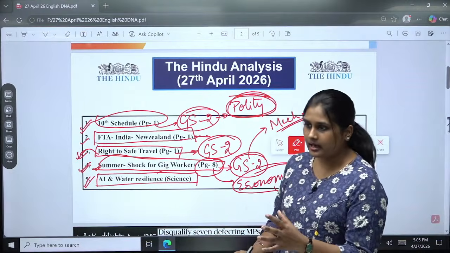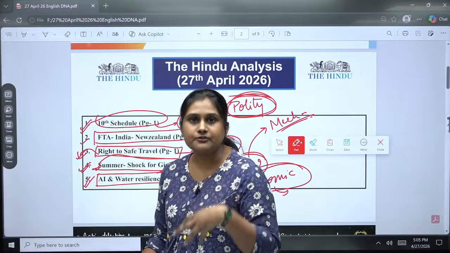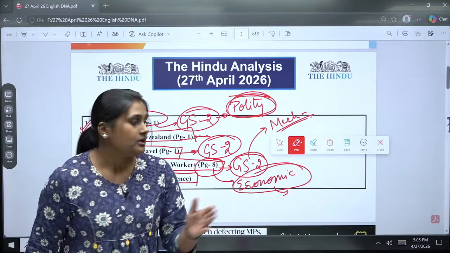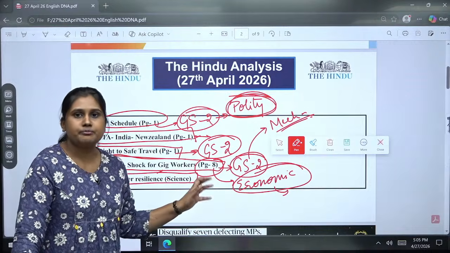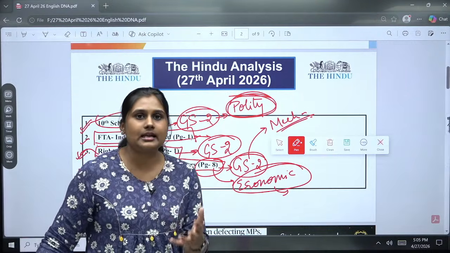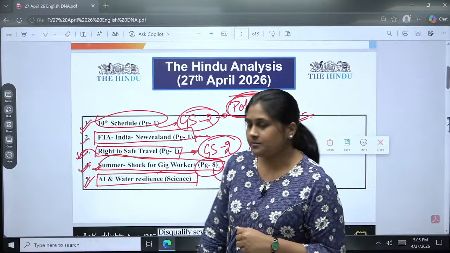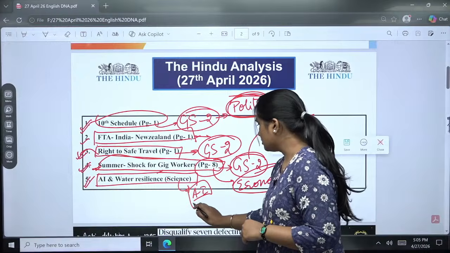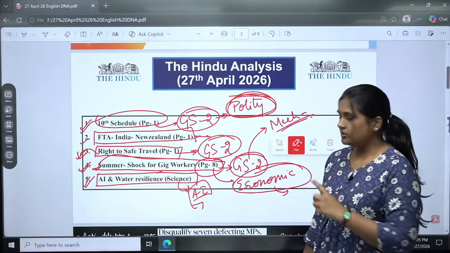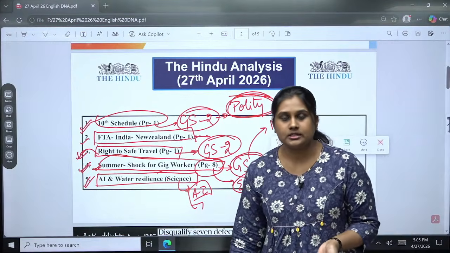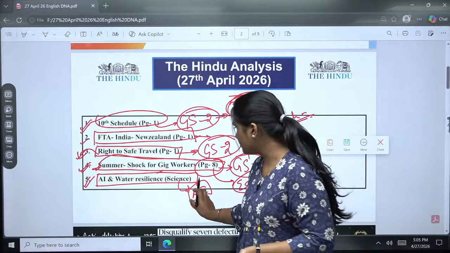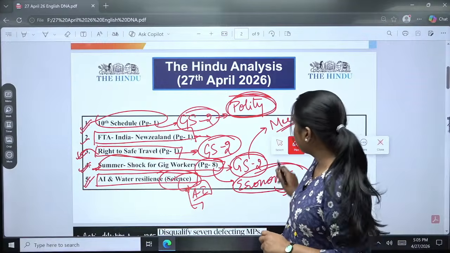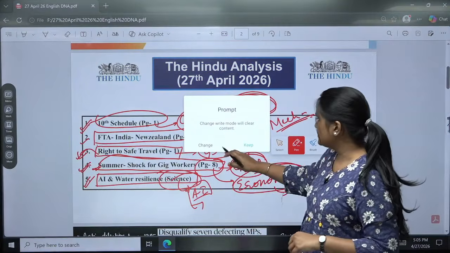AI is being used for information or data collection. From there we have moved on to resolution, solution-based and also understanding-based things. Okay? So again, this will be helpful for us in the GS3 paper, science and tech. This is in the science part of the newspaper, on the last page. So this is what we are going to discuss for today.